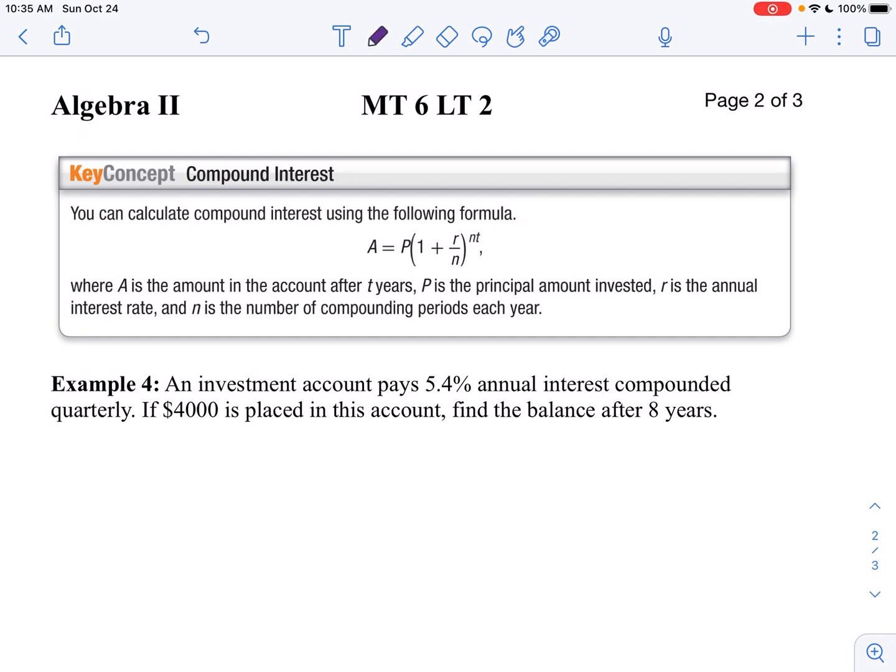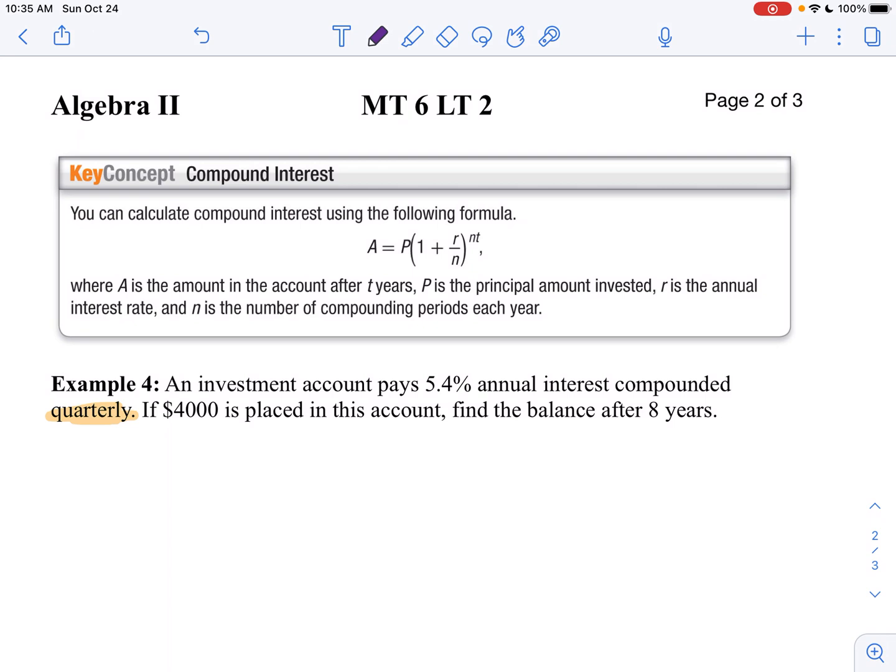Well, in this particular problem, it says an investment account pays 5.4% annual interest compounded quarterly. I'm going to highlight that quarterly. If $4,000 is placed in the account, find the balance after 8 years.